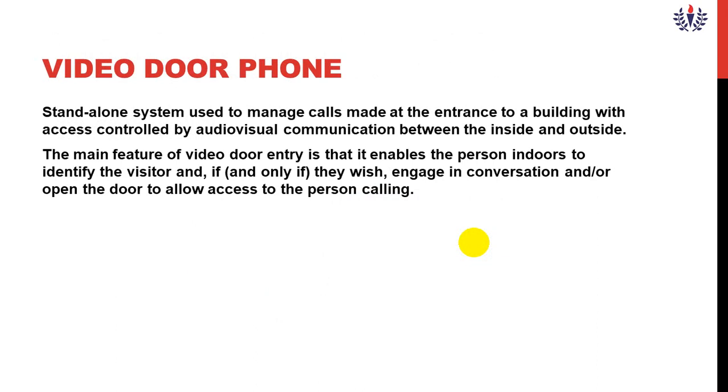The persons staying in the building can easily contact the security guards using this standalone system. The main feature of this video door entry is that it enables a person indoors to identify the visitor who is coming, and if they wish, they can engage in conversation at the entrance of the building itself. Then only the building operator or security guard can allow that particular person.